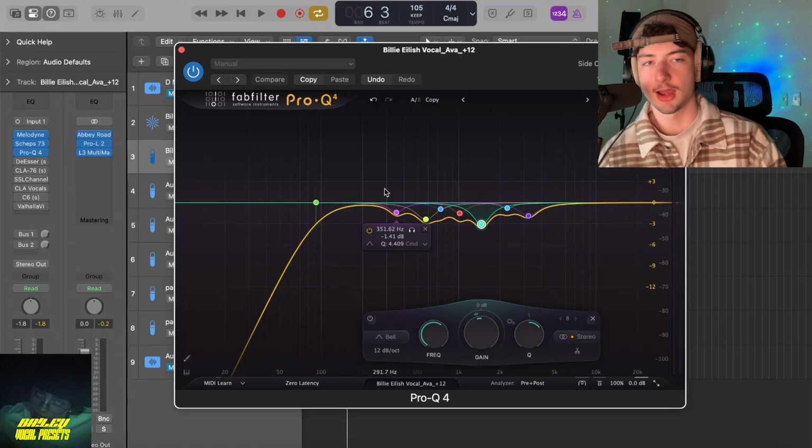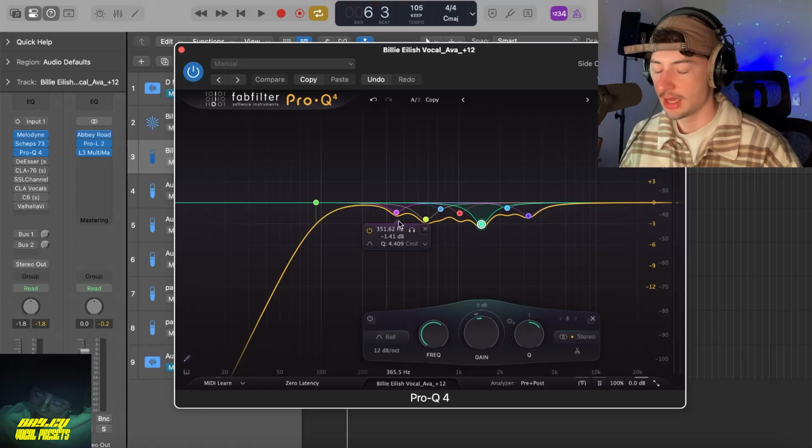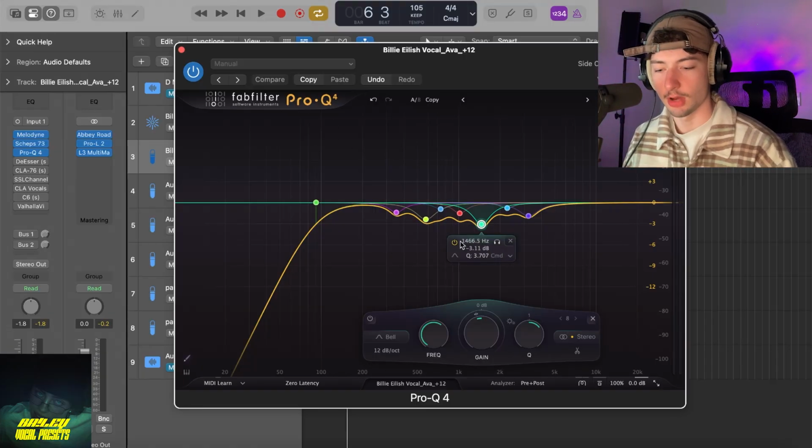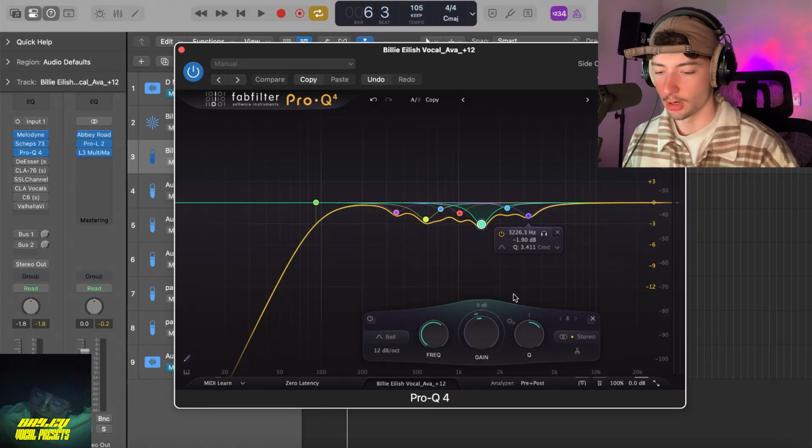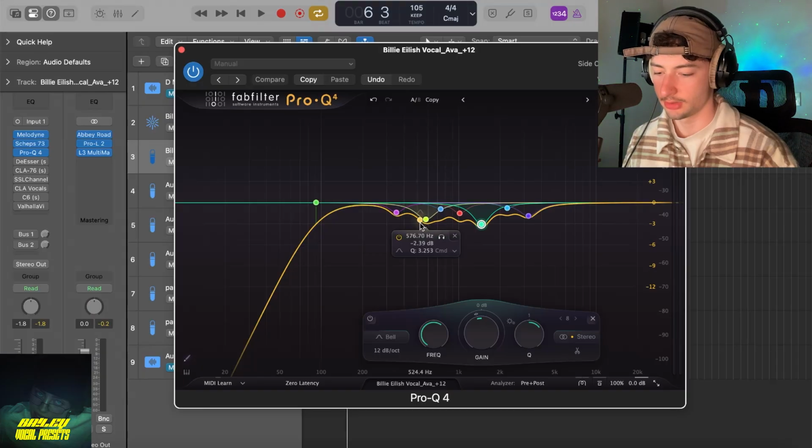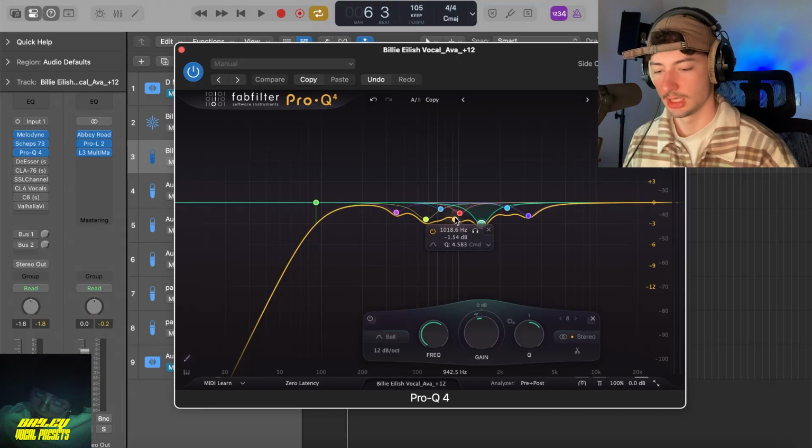In the song, Billie Eilish sang it really airy, and I kind of didn't. So I was just taking out some of the body of the vocal. We're taking out some in the 300, 500, 700. You guys can pause the video and have a look for yourself.